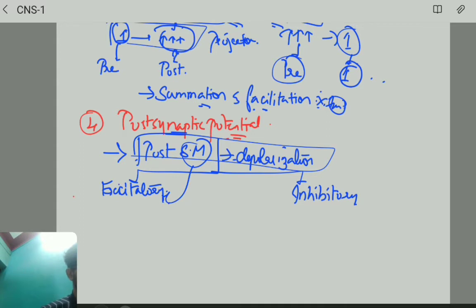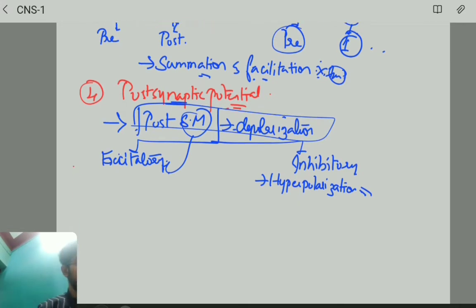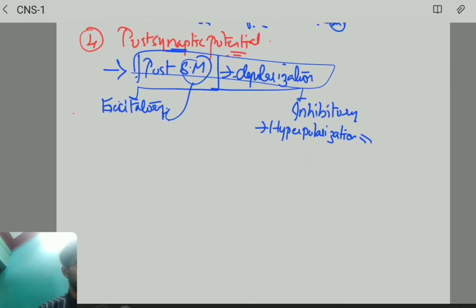Now listen carefully. If the potential of the postsynaptic membrane is towards hyperpolarization, then we call it inhibitory postsynaptic potential. Hyperpolarization means inhibitory. Depolarization means excitatory. Understand? Fine.